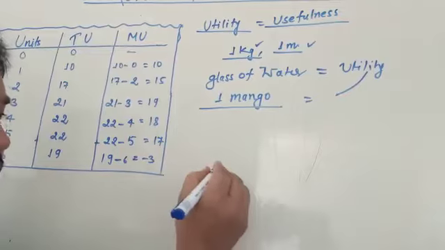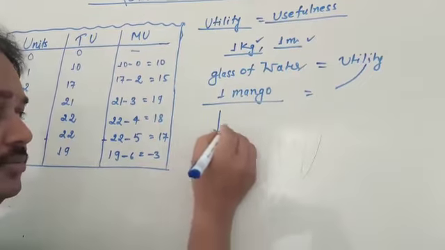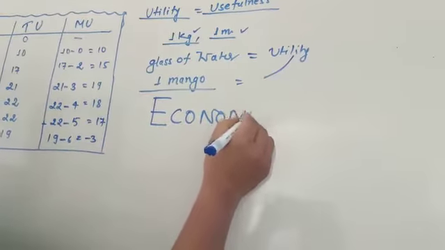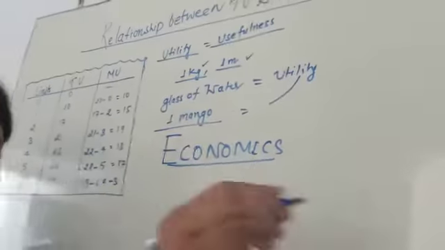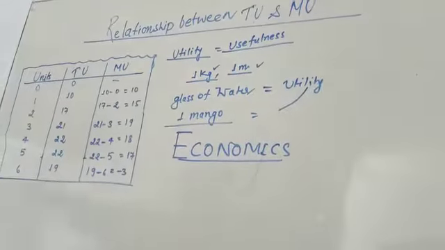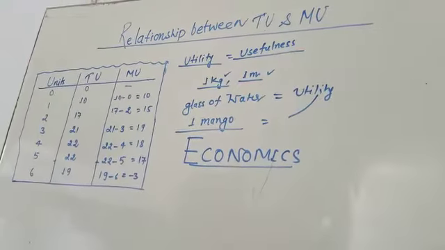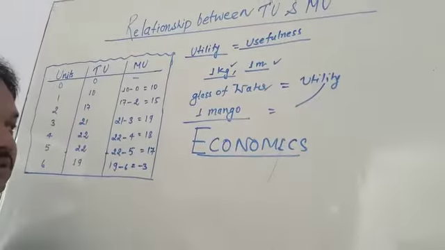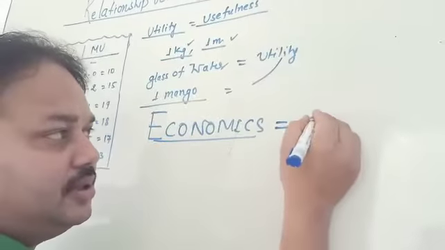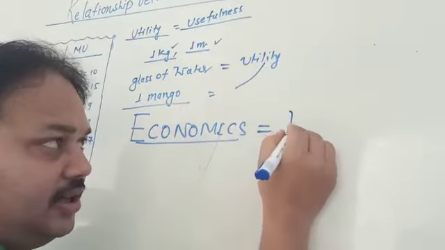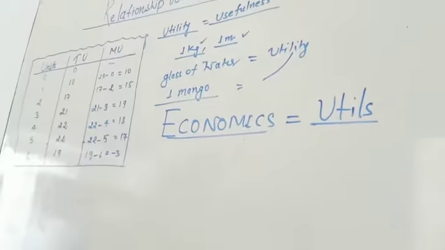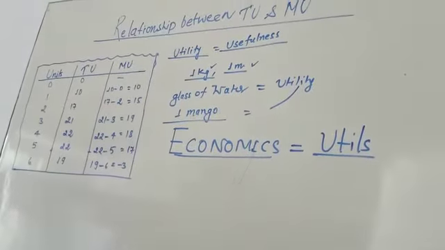But in economics, it is possible. We can measure the usefulness of a glass of water. We can measure whatever commodity is used in your day-to-day life. So economics says that whatever commodity we are using, we measure its usefulness in terms of utils. That is called utility.